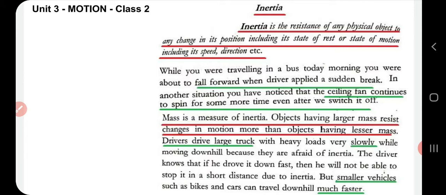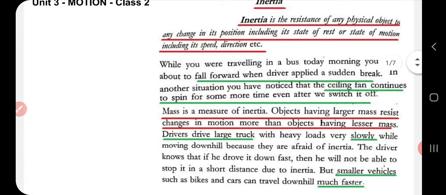Now, mass is a measure of inertia. This means that objects with a heavier mass possess more inertia than objects with a lesser mass. For example, large truck drivers carrying heavy load actually move downhill very slowly. Why?